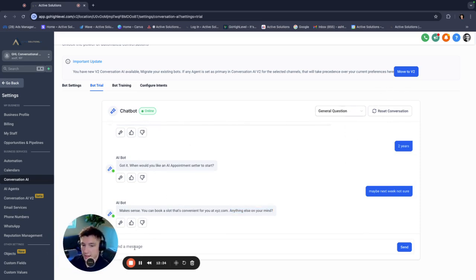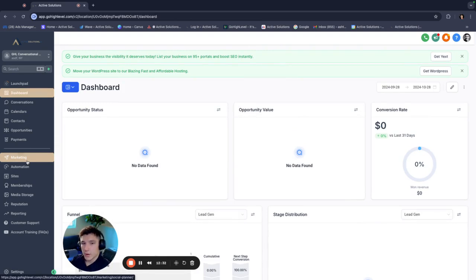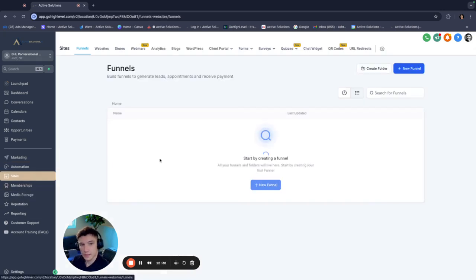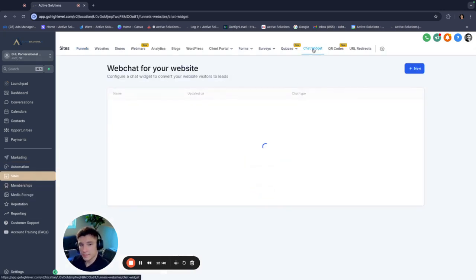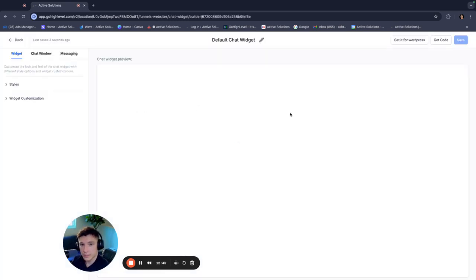So what I would do next is we're going to go back. We're going to go to marketing. Actually, we're going to go to sites. And you're going to go to chat widget. And now we're going to customize a chat widget. So you're going to come in here and we're going to edit this. This is exactly what it's going to look like if you look in the top right or the bottom right corner of the screen. So this is an example, but we can customize this.